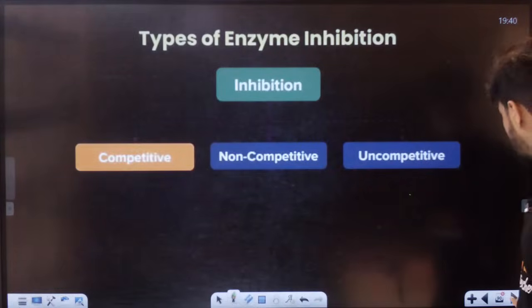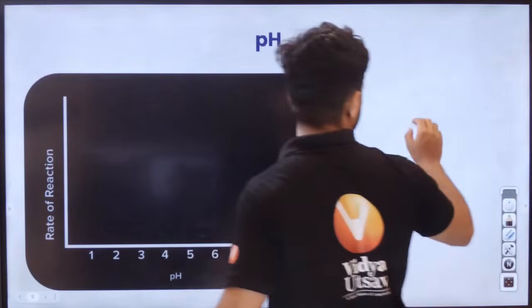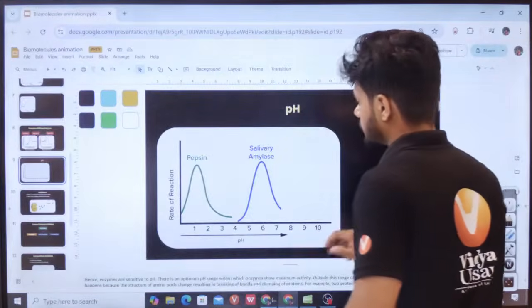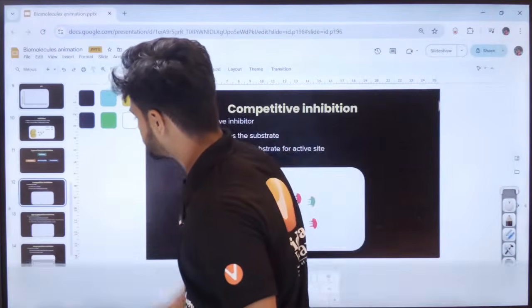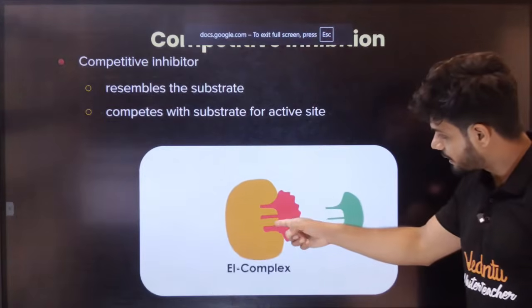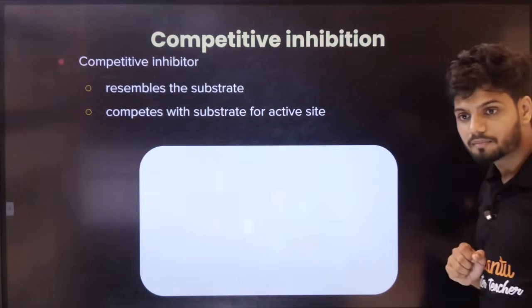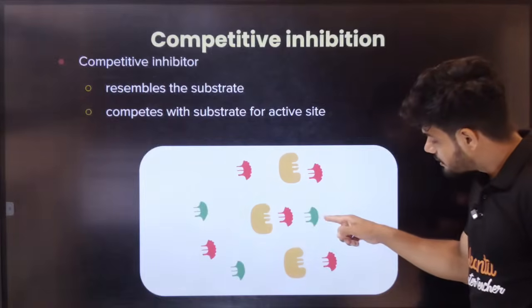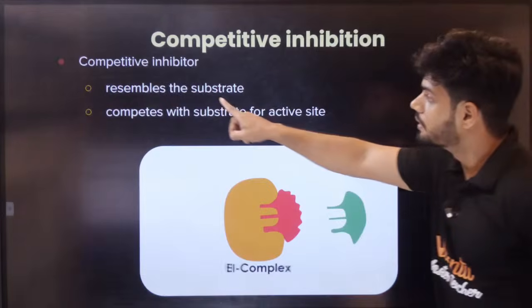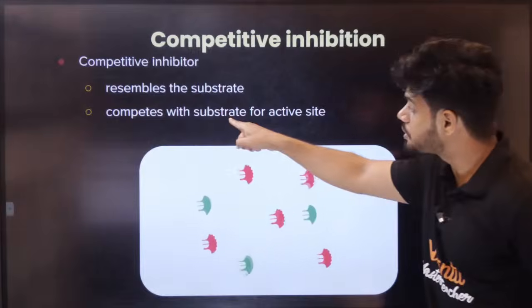Understand the difference, students. Now, first of all, what is competitive? Understand what competitive inhibitors are. See, students, here, this will come and bind. So, this and this, do they look alike? This is your substrate. This is your inhibitor. So, in the case of a competitive inhibitor, it will resemble the substrate and compete with the substrate for the same active site.